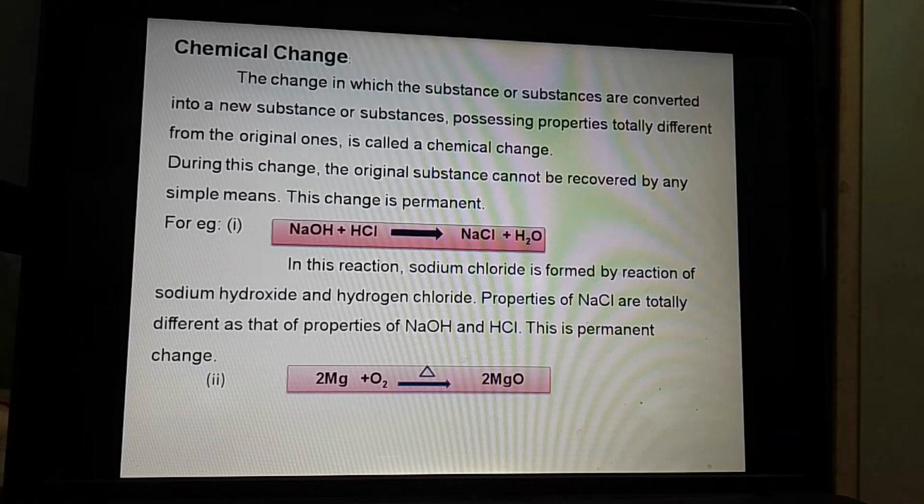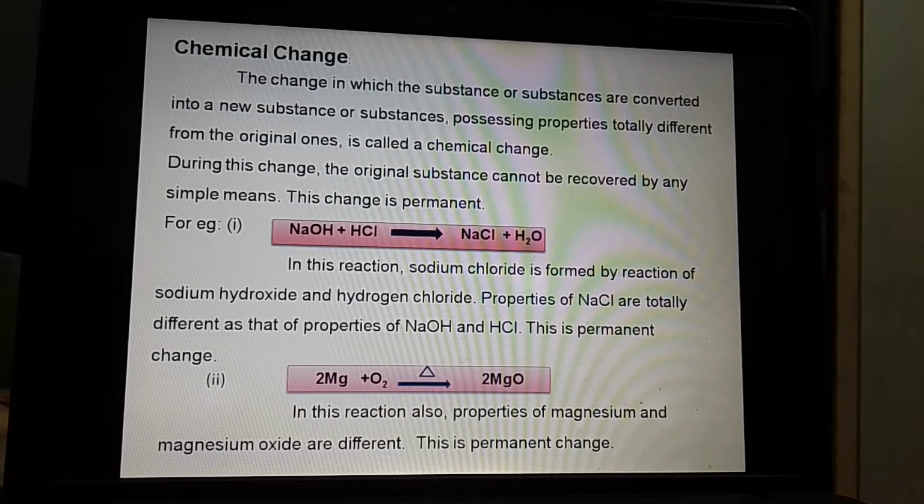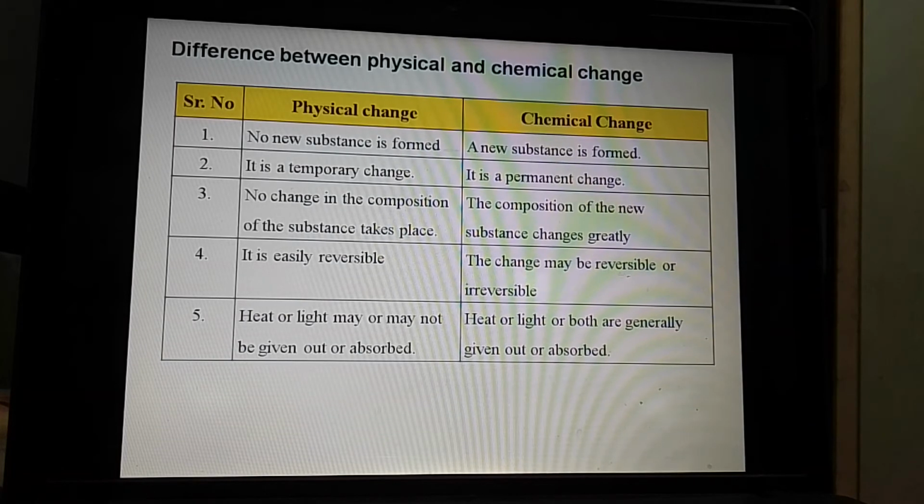Now we will see the second example, oxidation of magnesium. In this reaction, when magnesium is burned in the presence of oxygen, there is a formation of magnesium oxide, and the properties of magnesium are totally different from the properties of magnesium oxide. It is also a permanent change. Now we will see what is the difference between physical and chemical change. First of all, we have to write down the definition.